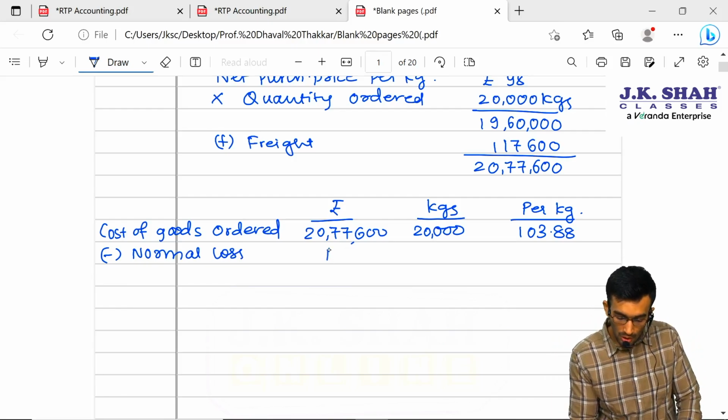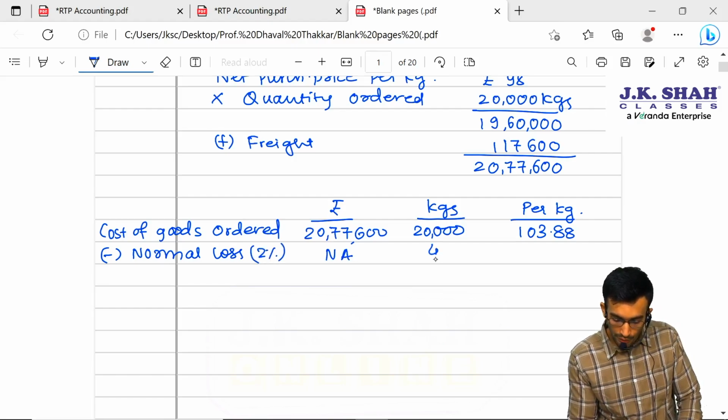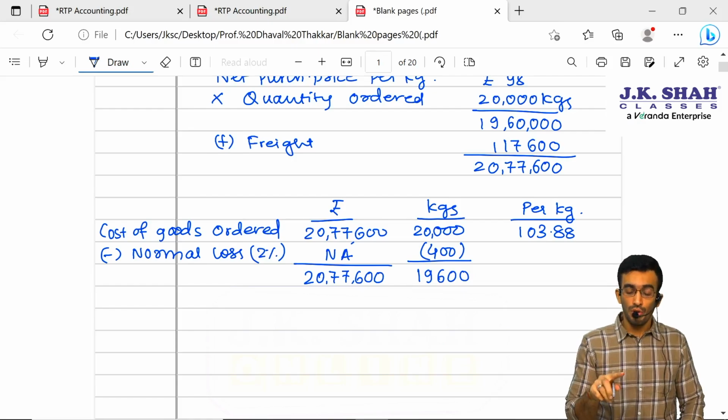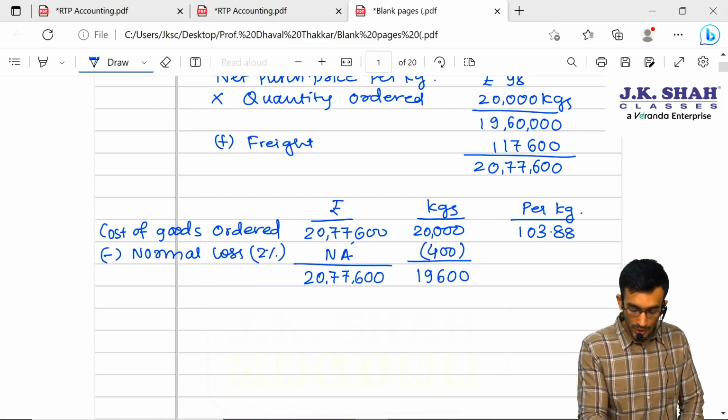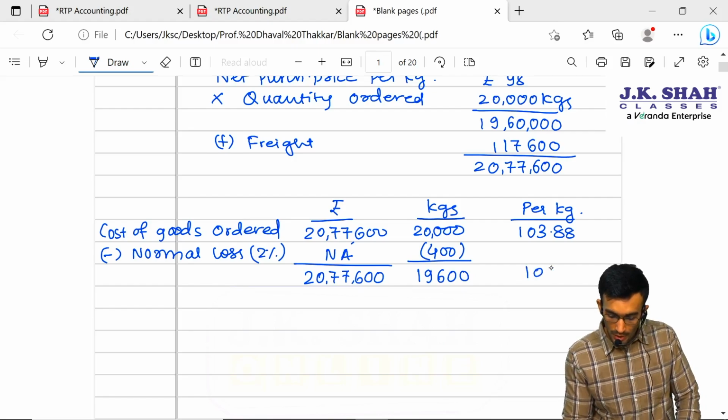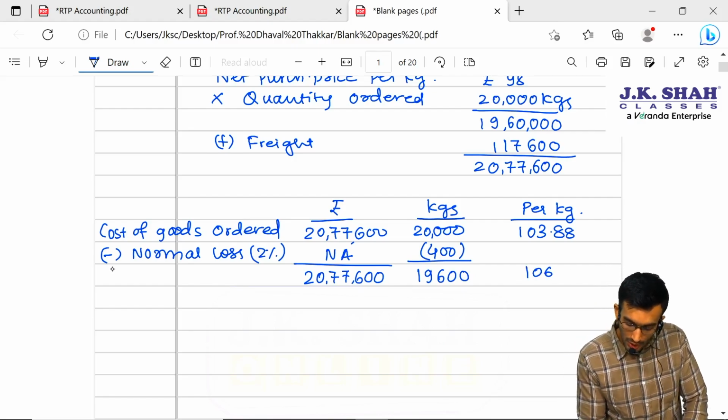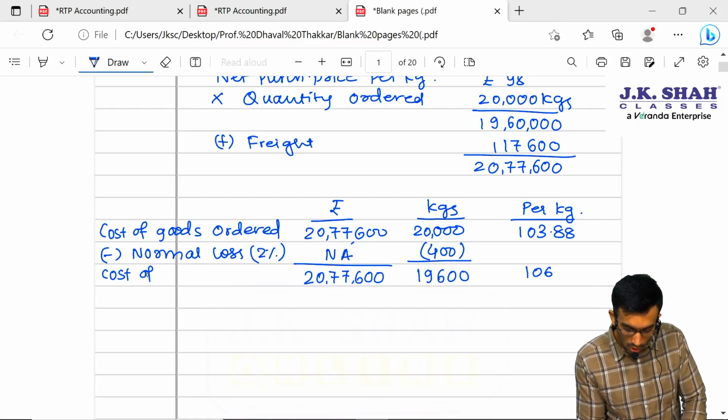So in the amount column, we will write not applicable. In terms of kgs, it is 2%, that is 400 kgs. So here it is 19,600. And this entire amount of 20,77,600, we have to recover from the remaining units, that is 19,600 kgs only. So 20,77,600 divided by 19,600 gives me 106 per kg. That is the cost of goods expected to be received.